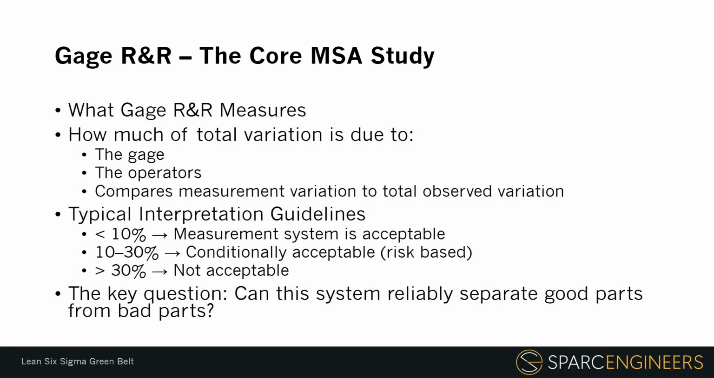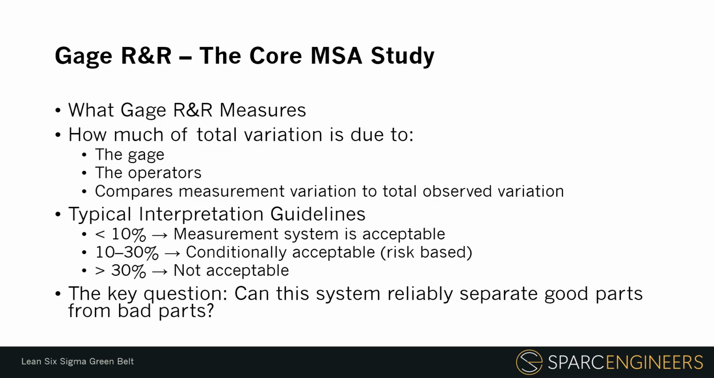Gauge R&R measures how much of the total observed variation is due to the gauge and how much is due to the operators. It compares measurement variation to total observed variation. The goal is to understand whether the measurement system is good enough to distinguish real differences between parts.